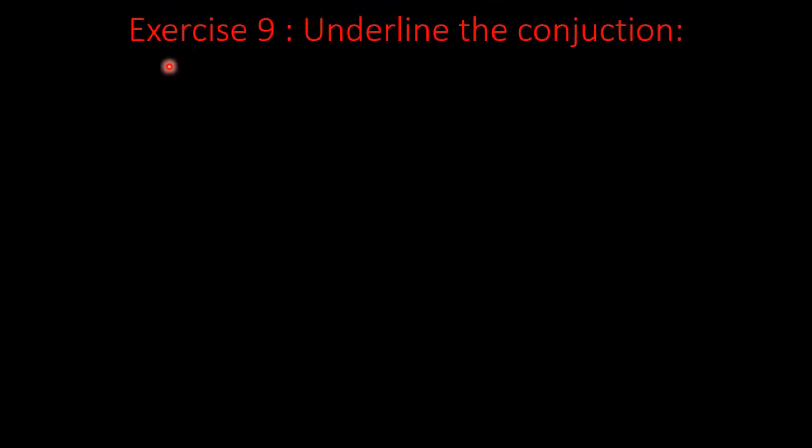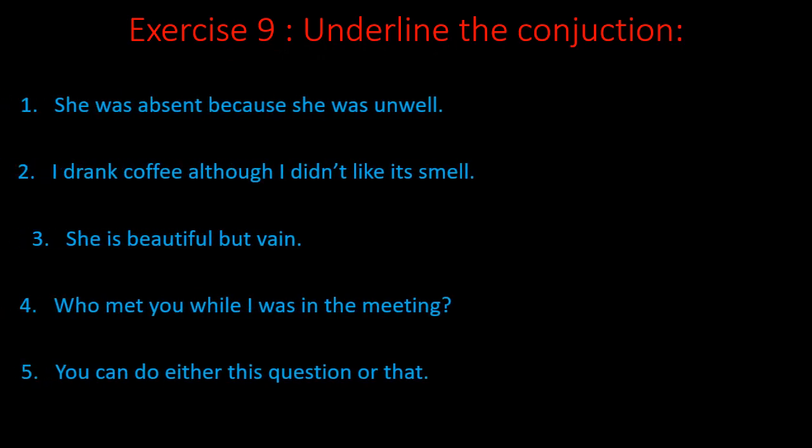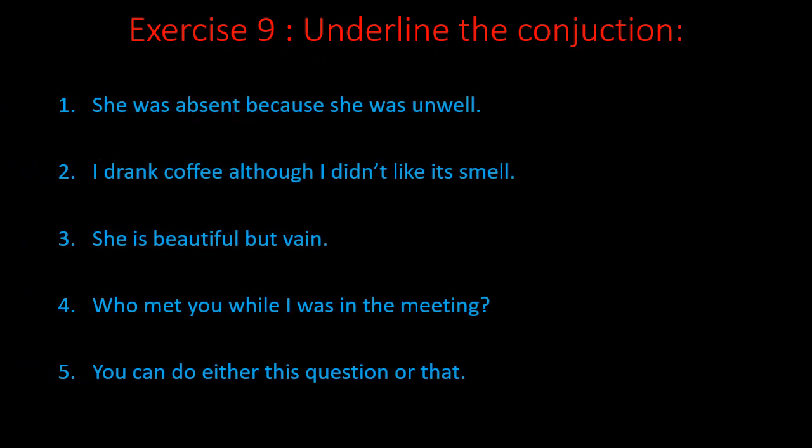Exercise 9. Underline the conjunction. Sentence number 1. She was absent because she was unwell. Here the sentence is a combination of two sentences. One is she was absent. Second one is she was unwell. And these two are joined by the word because. So the conjunction is because.